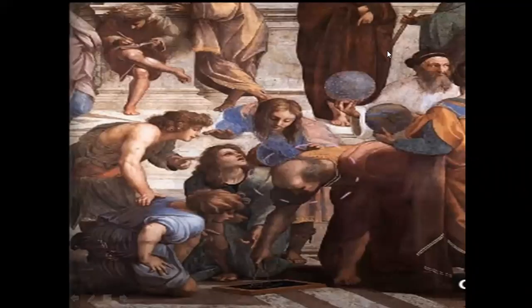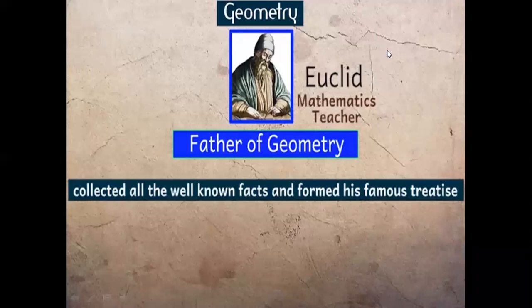This picture gives an impression of the great mathematics teacher Euclid teaching his students somewhere in Alexandria in Egypt. This impression was created by another great artist named Raphael. This mathematics teacher of Egypt named Euclid is now known as the father of geometry.